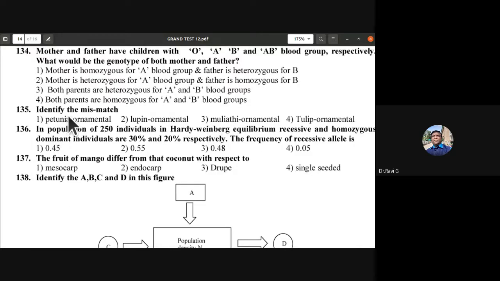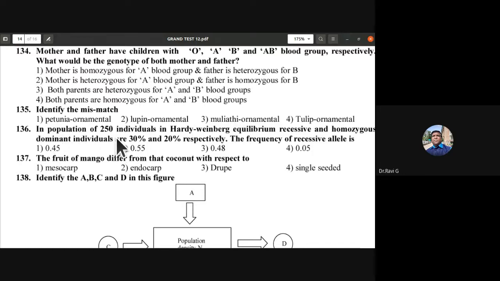135th, identify the mismatch. Petunia, ornamental plant. Lupin, ornamental. Mulethi, ornamental? It is a medicinal plant, I think. Tulip is ornamental, that is agreeable. Mulethi is a medicinal plant. So 135th is C. So the mismatch is C. Very good question because rarely they ask this sort of question. So it's good that you have got exposed to it.